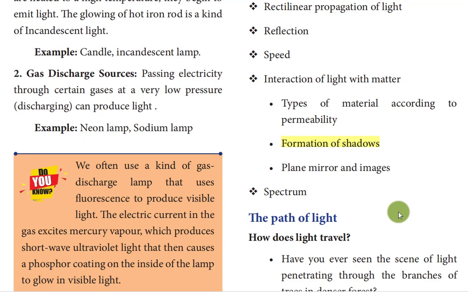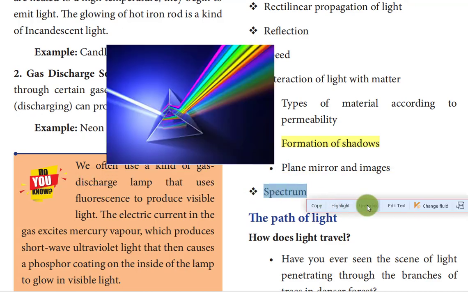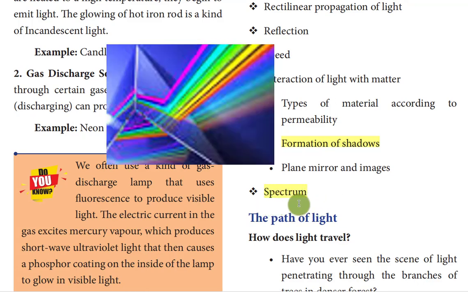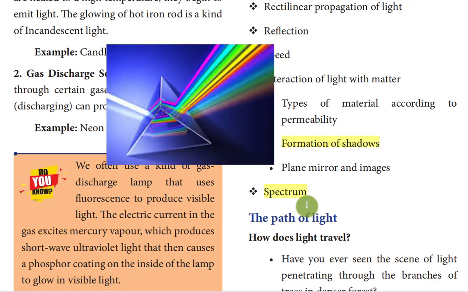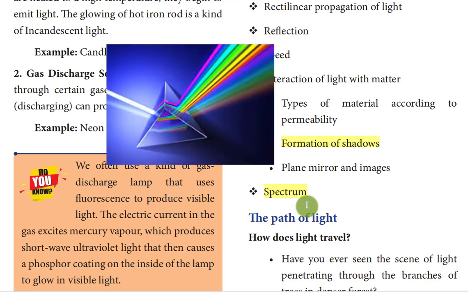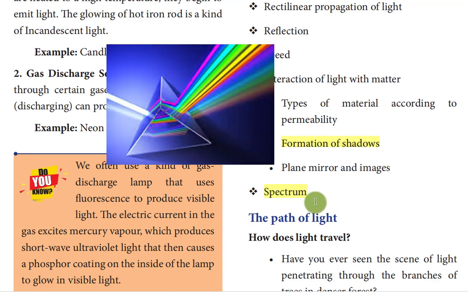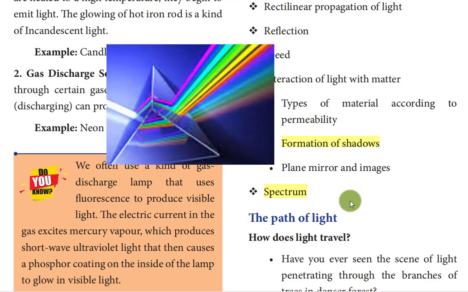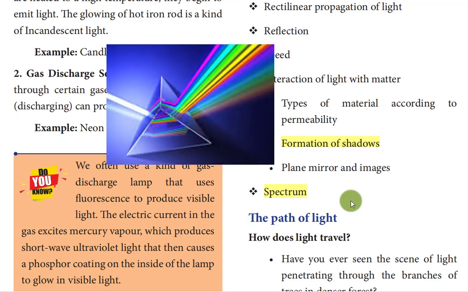What is spectrum? Light rays are arranged according to their wavelength and frequency. You may study about wavelength and frequency in 8th standard. Did you observe a rainbow? How many colors are there? Yes, there are 7 colors. They are arranged as VIBGYOR: V violet, I indigo, B blue, G green, Y yellow, O orange and R for red. In this manner, light rays are arranged.